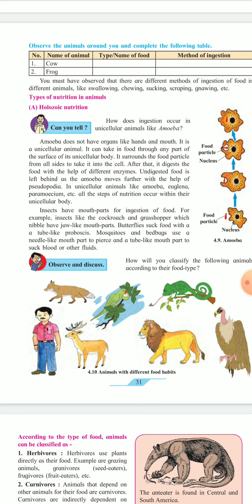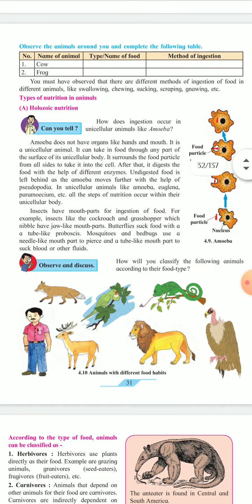Mosquitoes and bedbugs use a needle-like mouth part to pierce and a tube-like mouth part to suck blood or other fluids. Okay, now you observe the diagrams and answer the question.